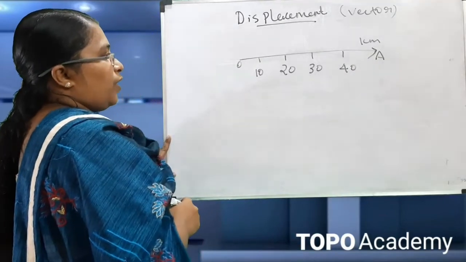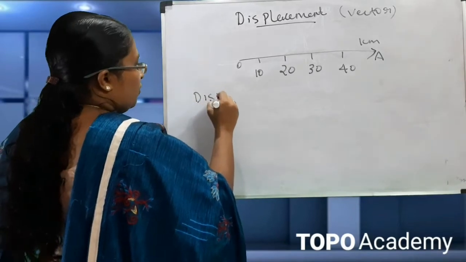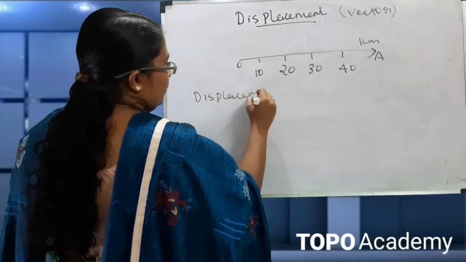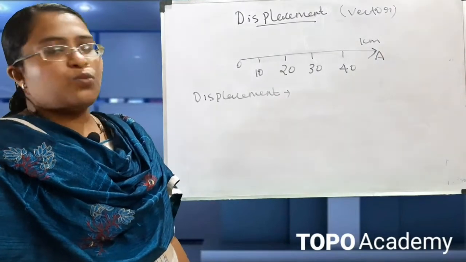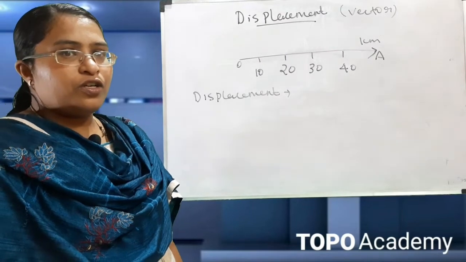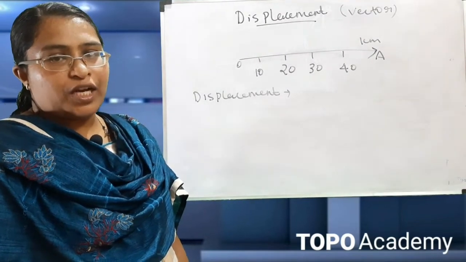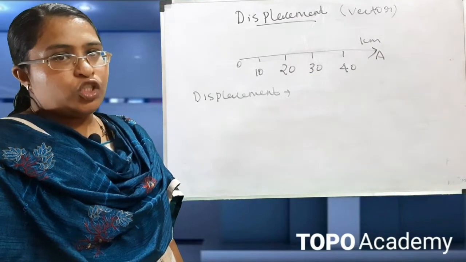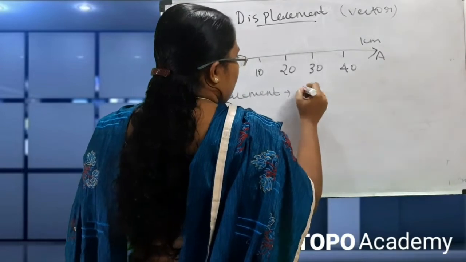Next we have to find the displacement. The object is moving from O to A. What is the displacement here? Displacement means the shortest distance between the initial and final positions. The equation to find the displacement is final position minus initial position.